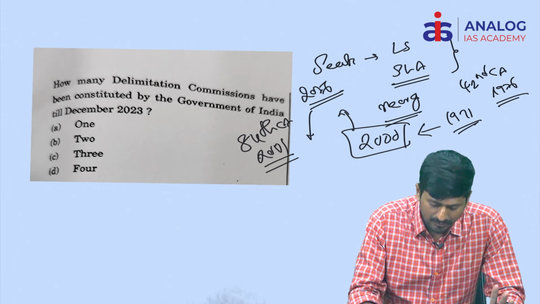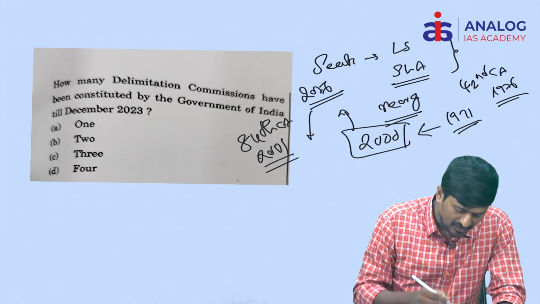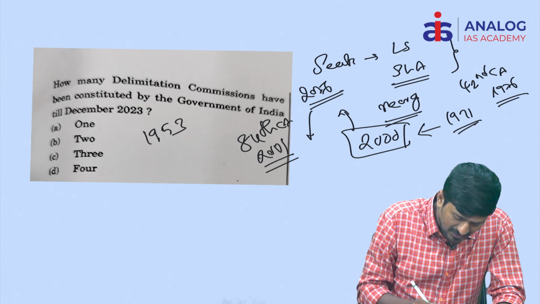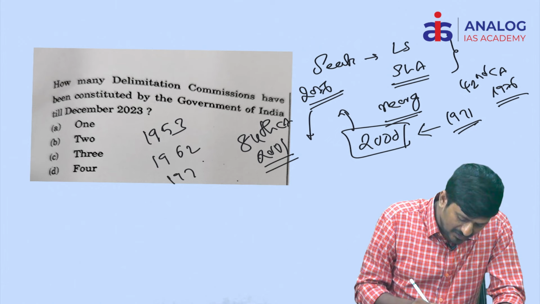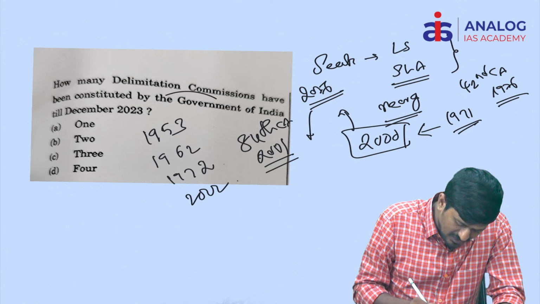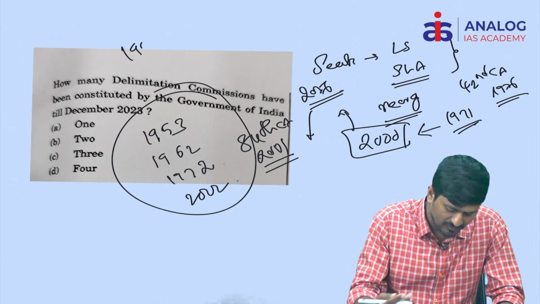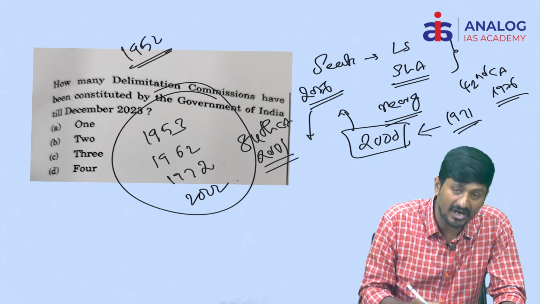However, 4 delimitation commissions have been appointed. These include the ones constituted in 1953, and 1962, 1972 and 2002. These are the 4 delimitation commissions. Actually in 1952 the first Delimitation Commission Act was enacted.